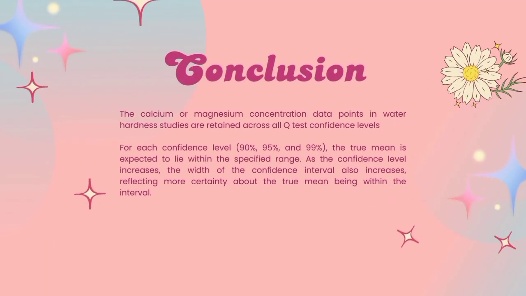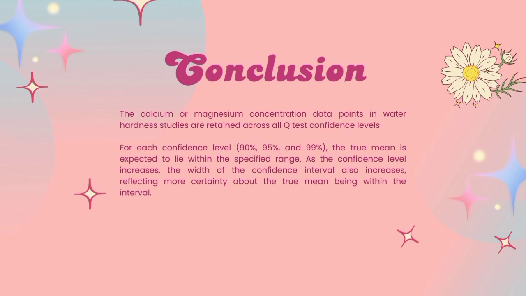In conclusion, the magnesium or calcium concentration data points in water hardness studies are retained across all Q-test confidence levels, which means the data accurately reflect the true water hardness without any anomalies. And the data set also seems to be homogeneous, which indicates good quality and consistency in the data collection process.